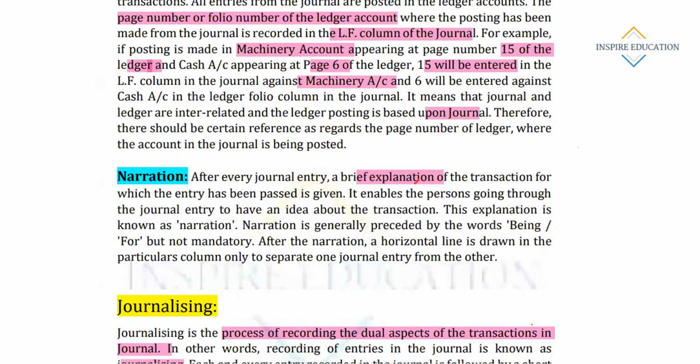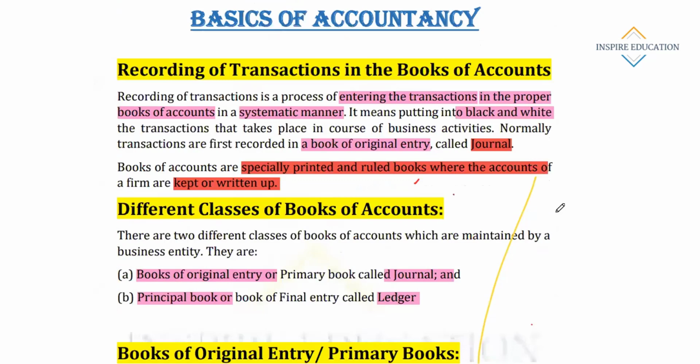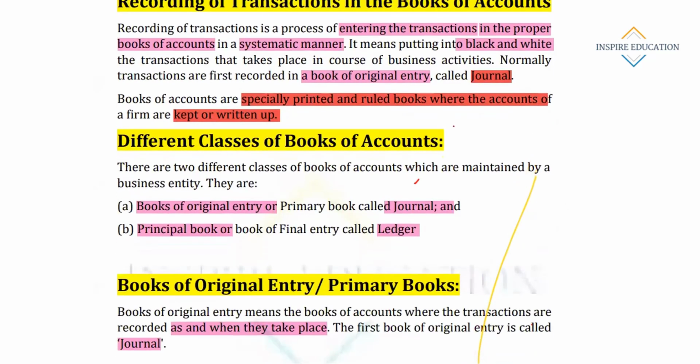Let us see what we have seen so far. First, we have seen that recording of transactions in the books of accounts means the process of entering the transactions in the proper books of account in a systematic manner. It is recorded in the books of original entry, that is called journal.